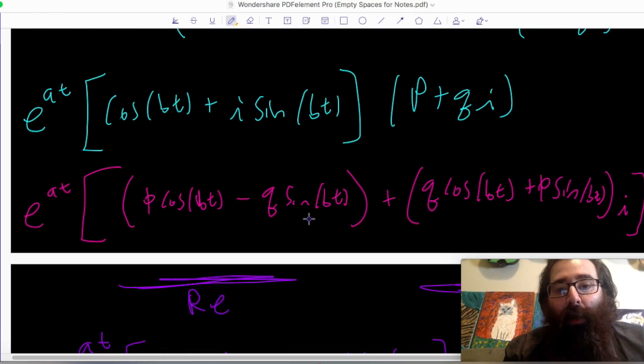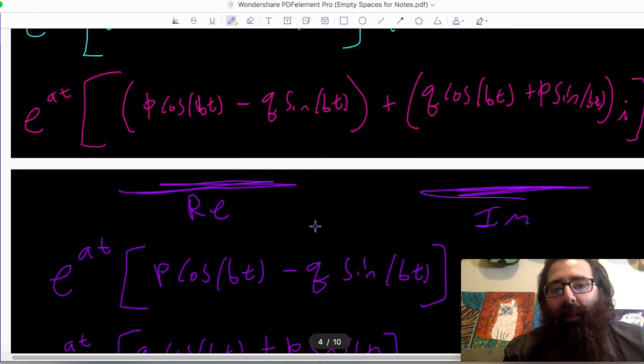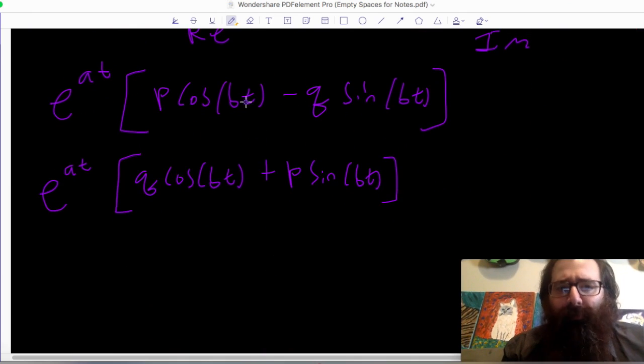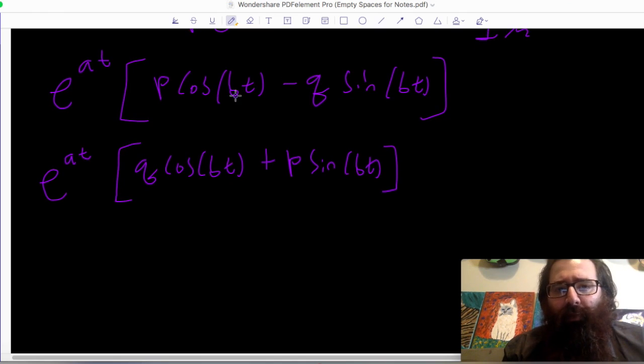Once I expand it out, now it's no longer really a product. It is multiplying e to the at, but it kind of always is. Now I look at what's happening aside from that, and I say, well, this is now a sum. And of the sum, I can extract the real part and the imaginary part, and from those two parts, I can build my solutions, the individual pieces that make up the solution. Anyways, that's my colloquial take on it all. Hopefully this makes sense and gives you a little more closure when it comes time to think about repeated eigenvalues of multiplicity 2, and when we talk about complex conjugate pairs as eigenvalues.